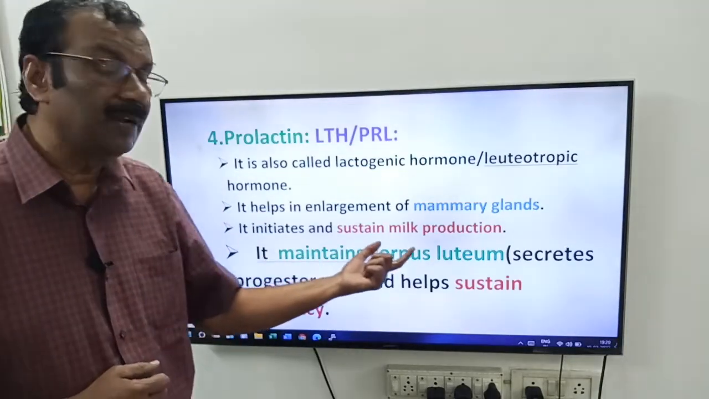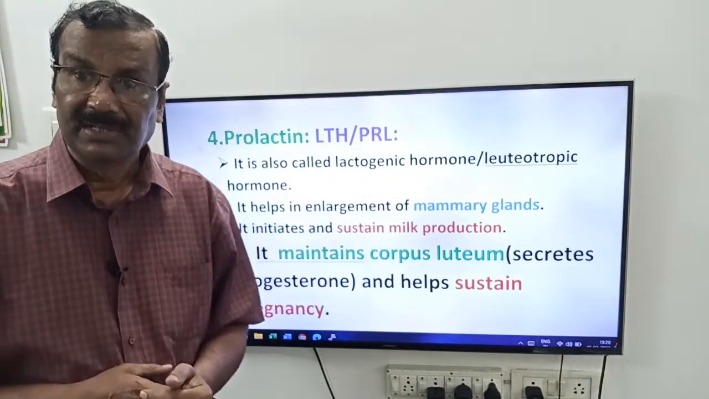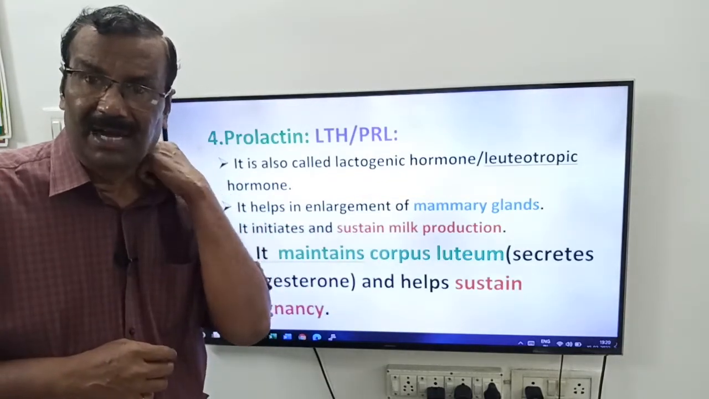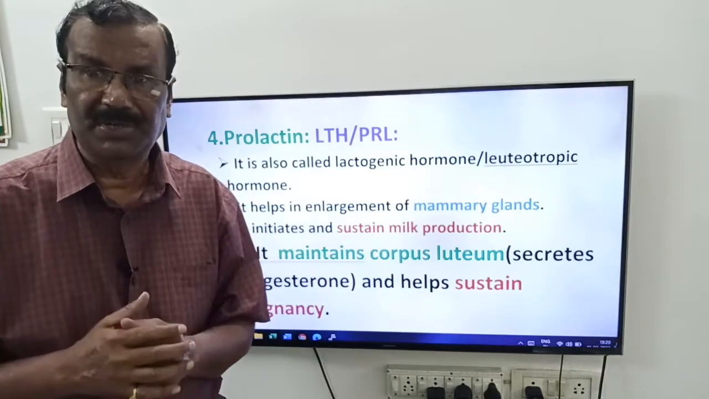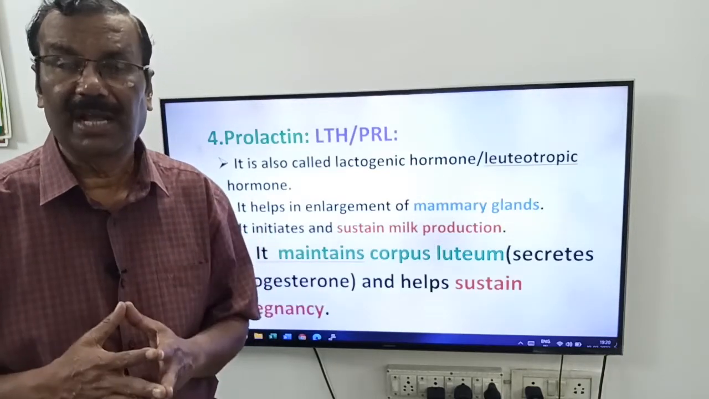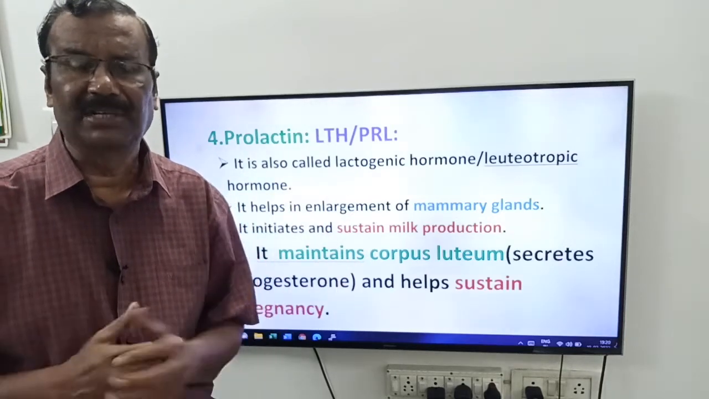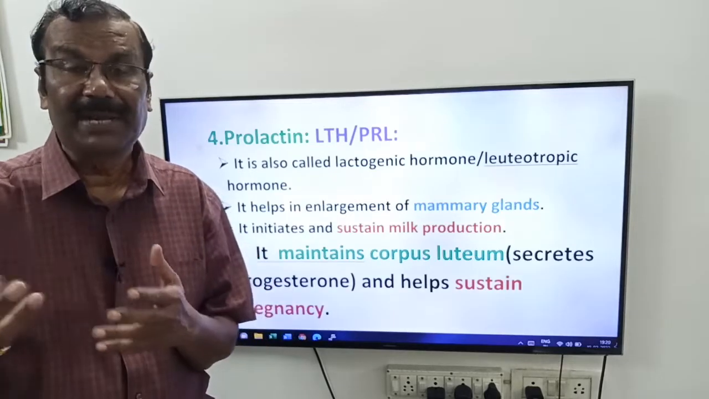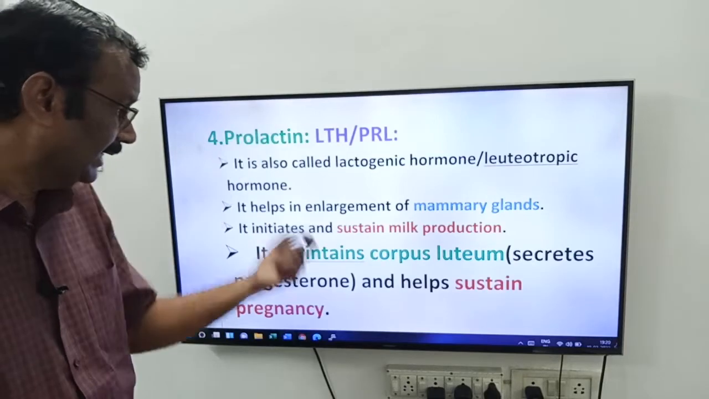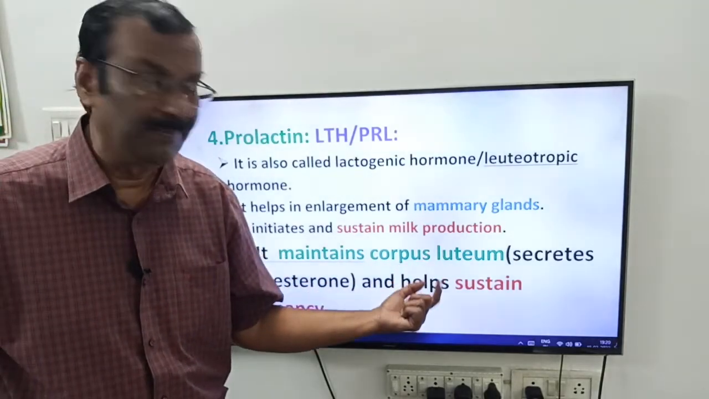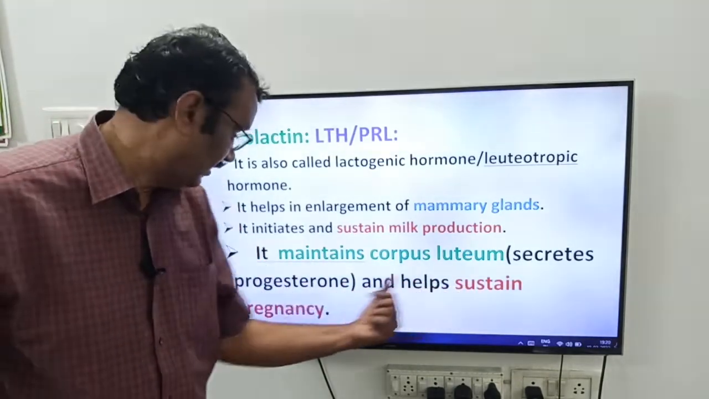It maintains corpus luteum. See, friends, very, very important. What is corpus luteum, friends? The empty Graafian follicle after ovulation. The empty Graafian follicle is modified into corpus luteum. That corpus luteum secretes a hormone that is progesterone. Progesterone has an important function, that is implantation and continuity of the pregnancy or sustained pregnancy. Here you see, friends, this prolactin maintains corpus luteum, which secretes progesterone and helps sustain pregnancy.